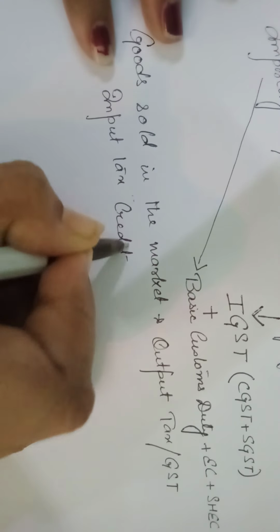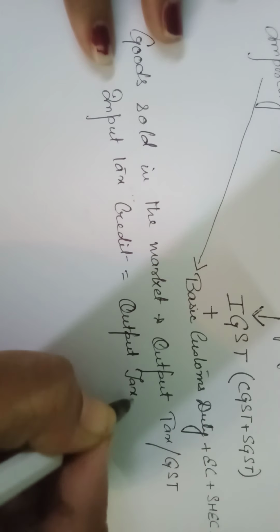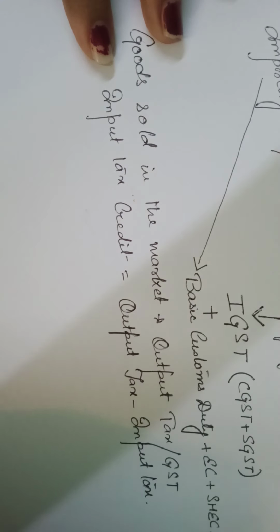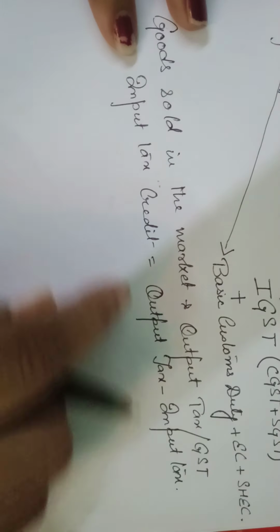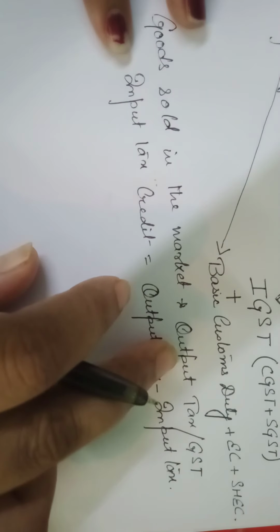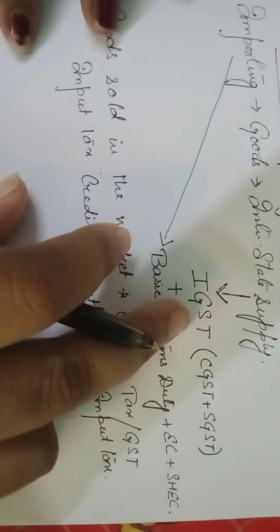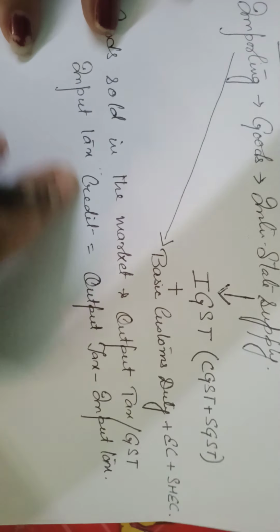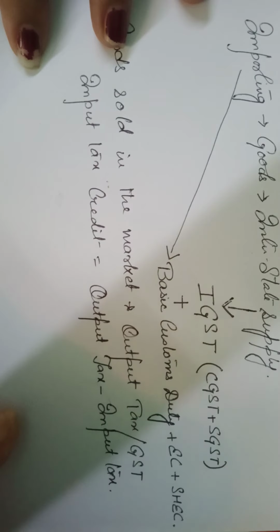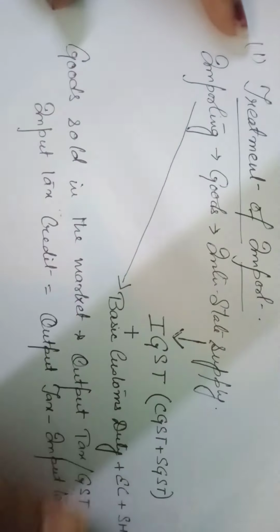That means output tax minus input tax. By the time of selling it in the market, you are collecting output tax from the customer. At the time of purchasing this raw material, you have paid input tax. So now you will get a credit of the input tax that you have already paid, and you will pay the remaining amount to the government. Now, this is the case of importing goods.